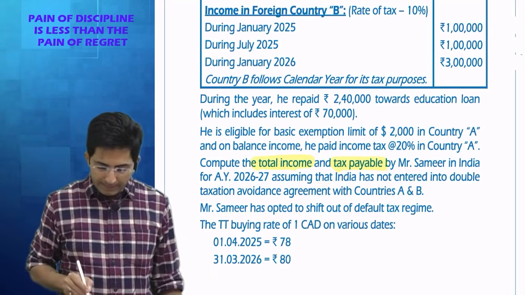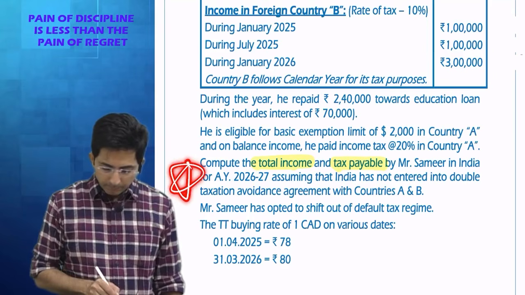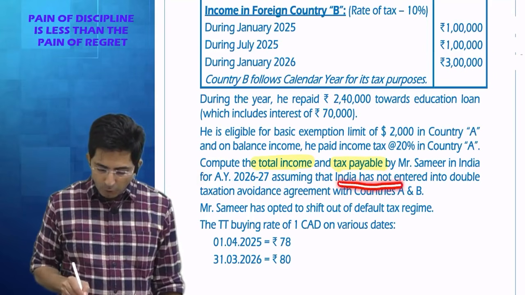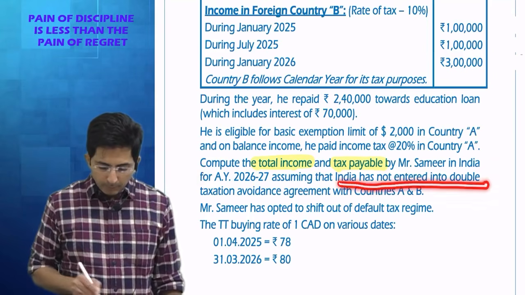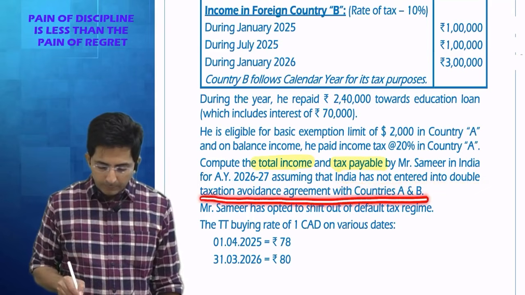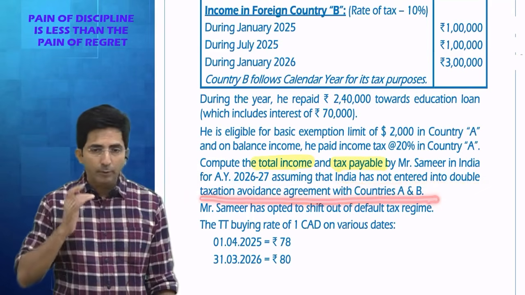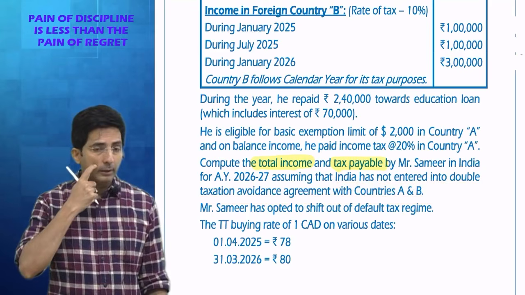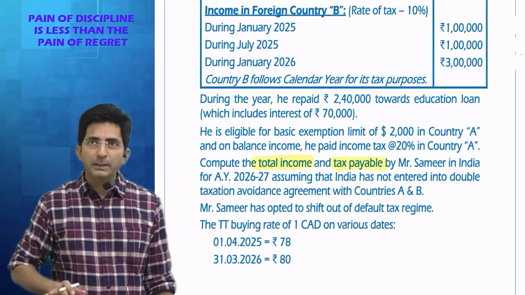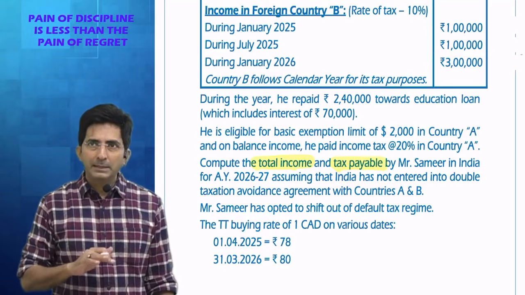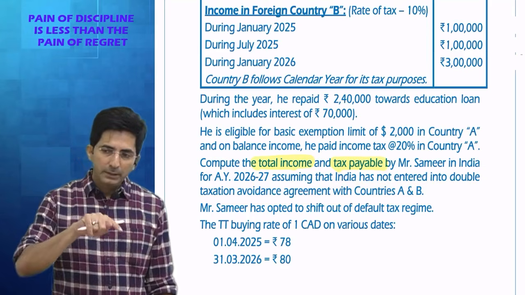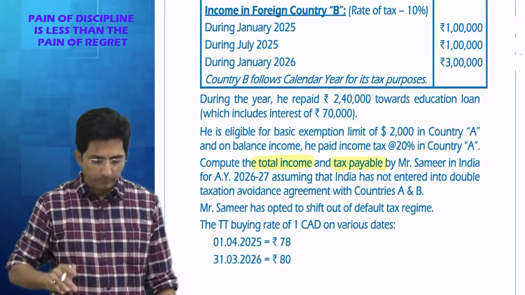Okay. And read this last para. India has not entered into double taxation avoidance agreement with country A and B. So we have data or we don't have data? We don't have data. Okay. So no data means the formula is what? Doubly taxed income into average Indian rate, average foreign rate, whichever is lower.